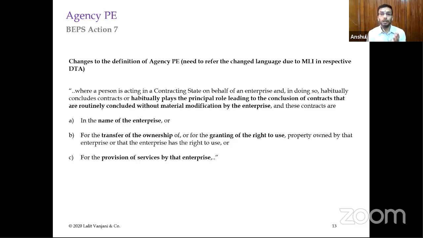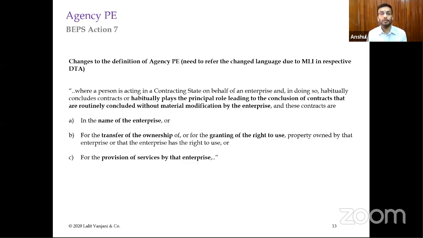Habitually plays the principal role leading to the conclusion of contracts that are routinely concluded. Means once I as an agent in India have finalized the terms of the contract, it more often than not happens that the foreign enterprise will not make any changes to the terms and conditions, and will accept them as they are most of the time.